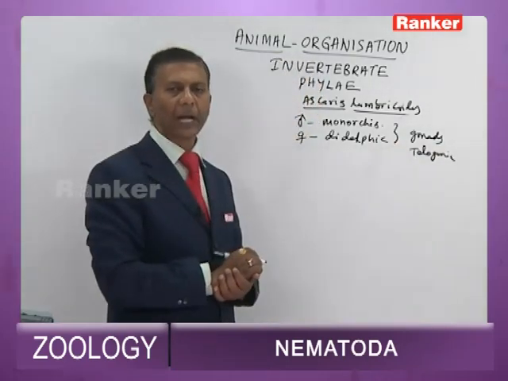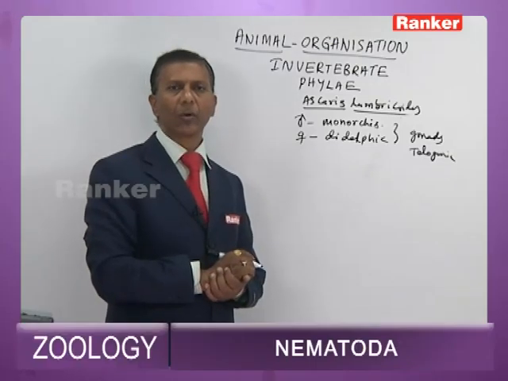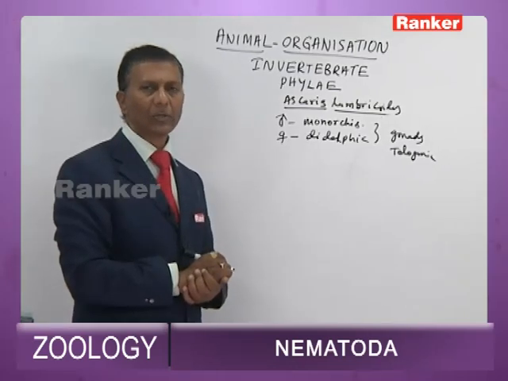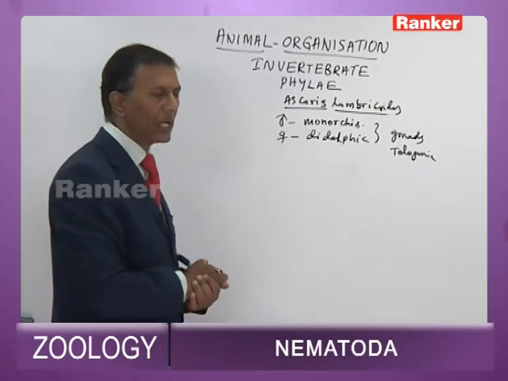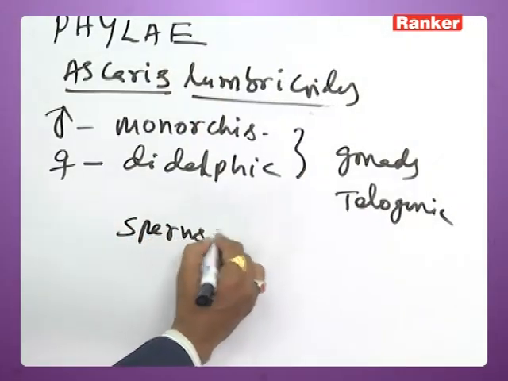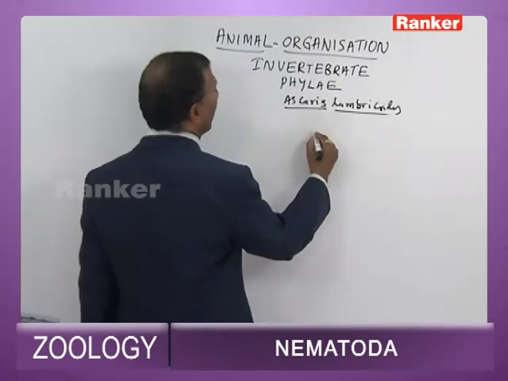Unlike other vertebrates where the gonads are hologonic, in Ascaris the gonads are telogonic, where only the tip gives rise to gametes, attains maturity and gives rise to gametes. The sperms are amoeboid.